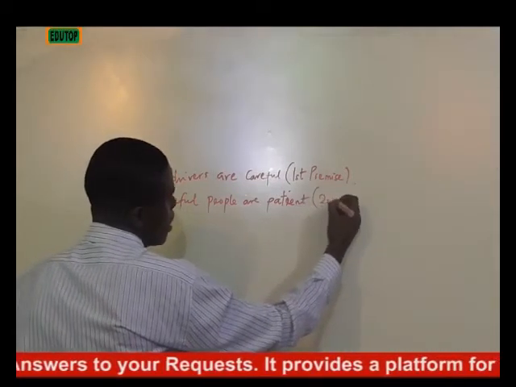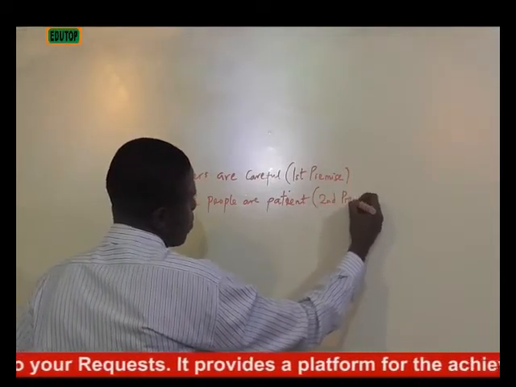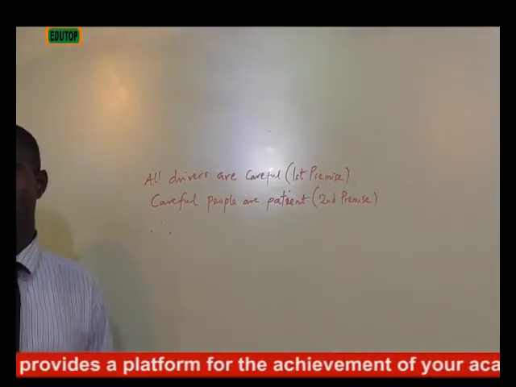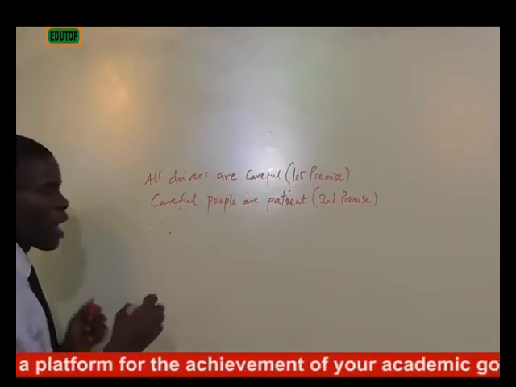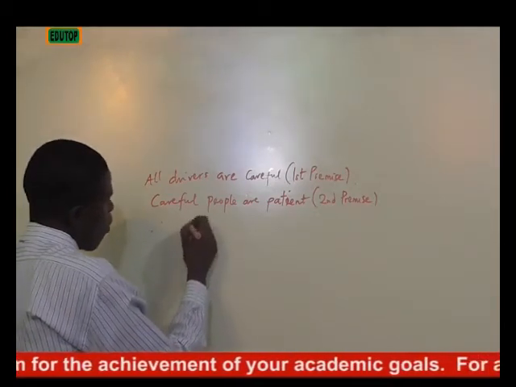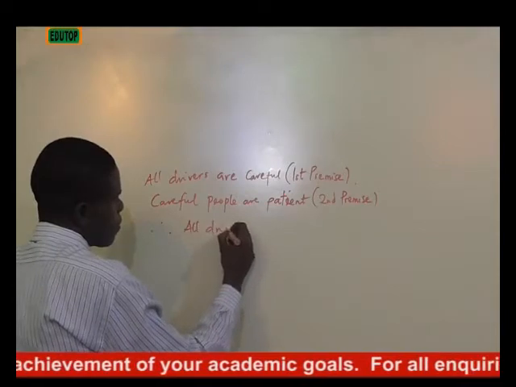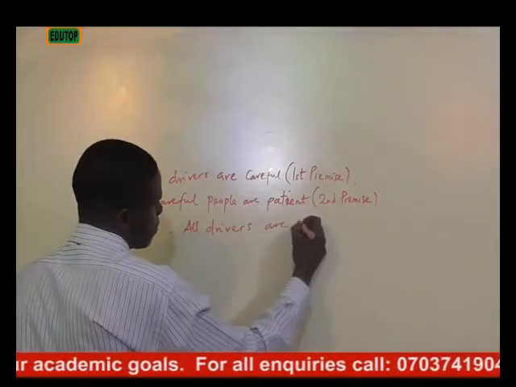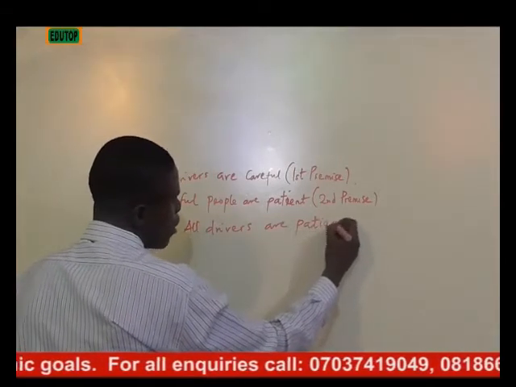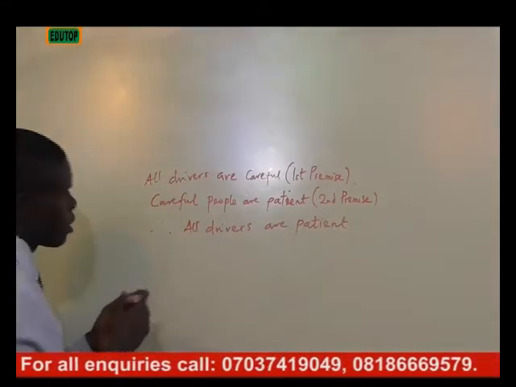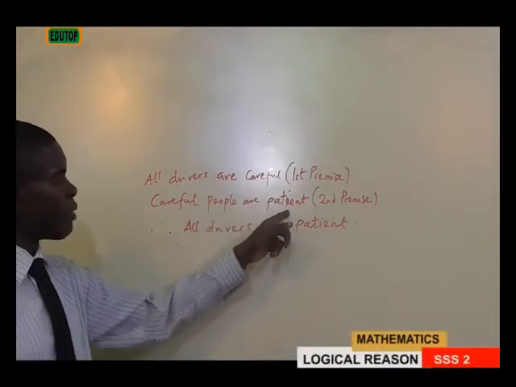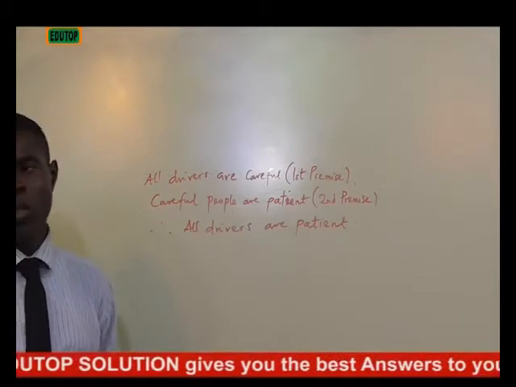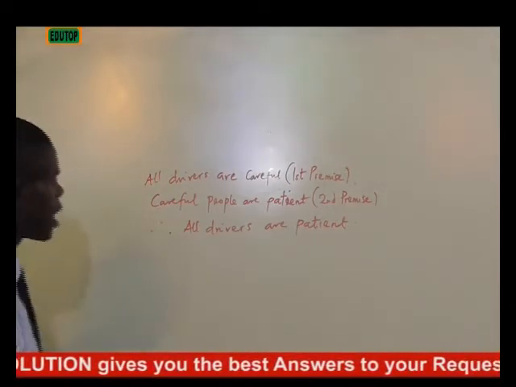Then, therefore, all drivers are patient. Why I call this a chain rule is because the first premise links to the second premise, and the second premise links to the conclusion.